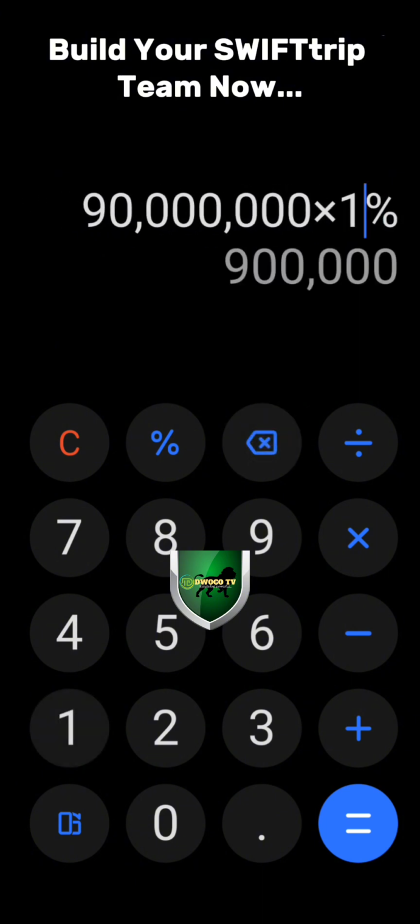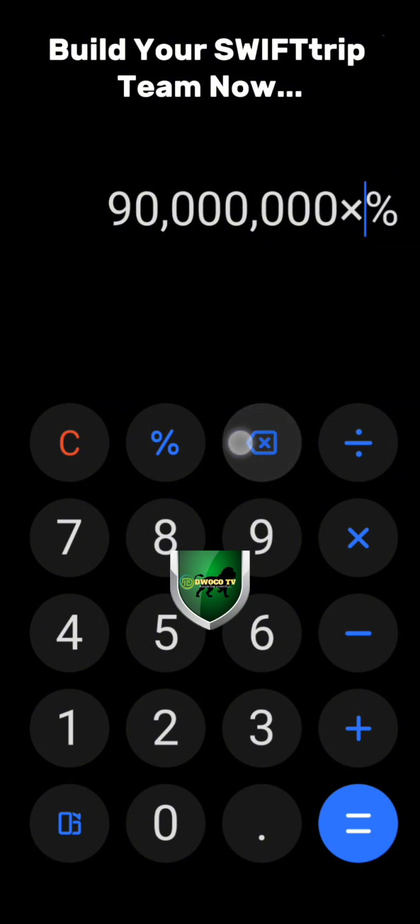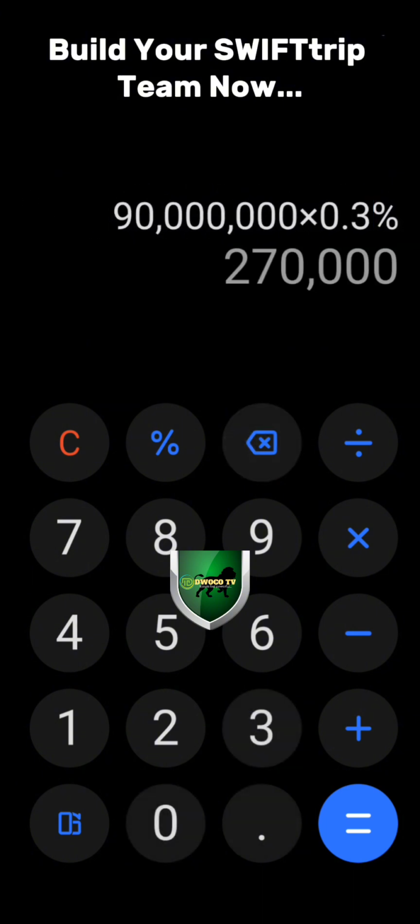But if you happen to be a grandfather, meaning that your downline was the one who registered this person, who gave out the code to this person, how much should you make? You're going to be making 0.3% of that money, and that is 270,000 naira. Is that a bad business?